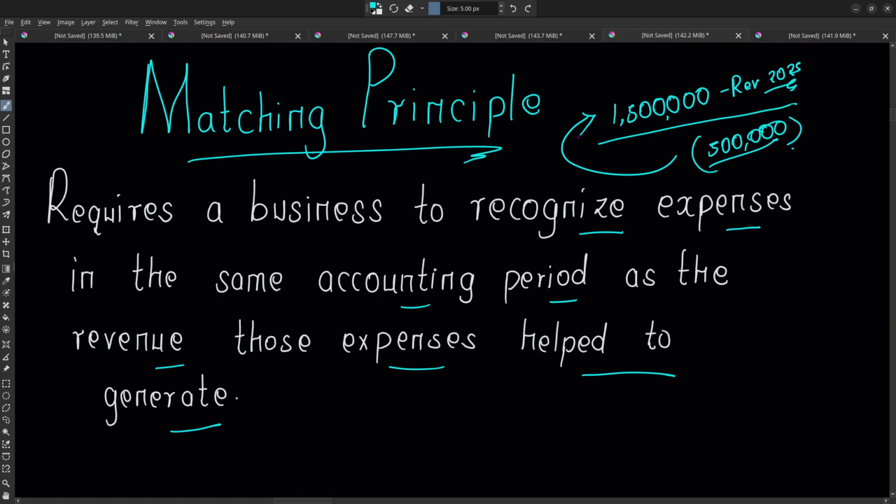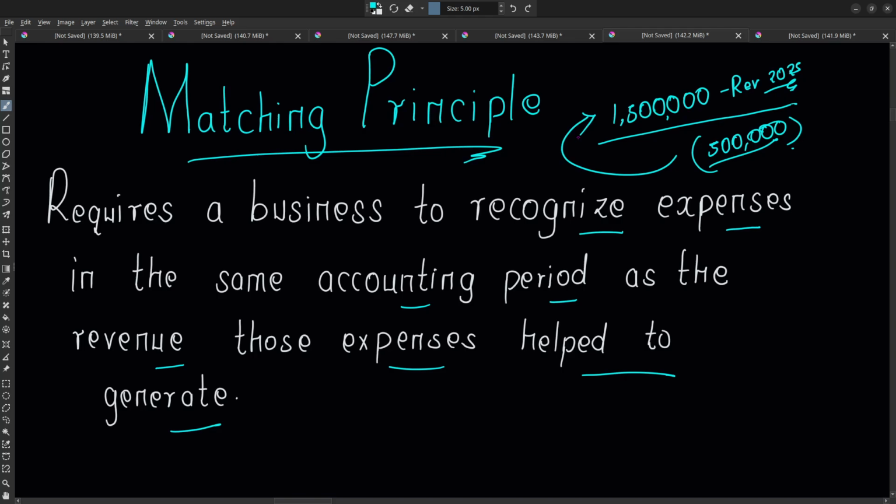So we want to have a fair representation of profit when you are looking at a certain period of time. During a certain period, we look at the revenues that we have generated and record them. Then we also need to recognize the expenses that have been incurred during that period to generate this revenue, whether they have been paid in the next period or not.